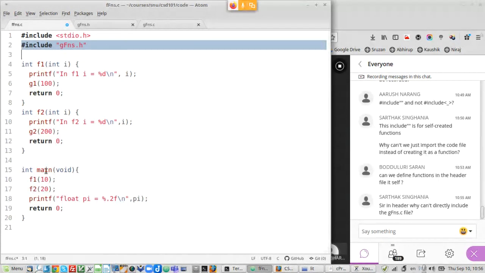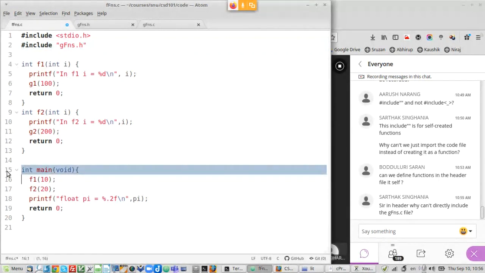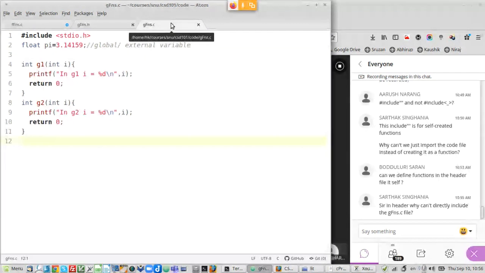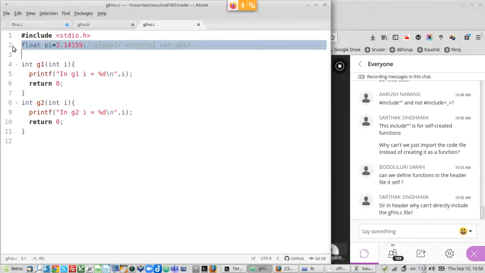Now this is an executable, so I have a main function here. I'm calling f1 with 10, f2 with 20, and I'm printing this variable pi, which is not defined anywhere in my files. It's there only in the library. I have declared it in the header that it's a float pi, so it knows that pi is a float, and it's been defined right here. It's a global variable. Global variables are also called external variables.